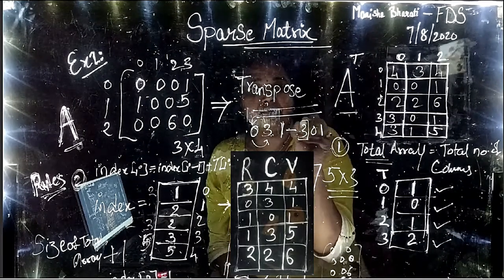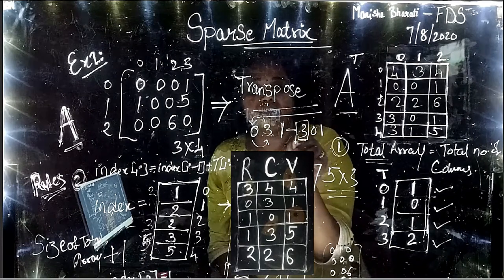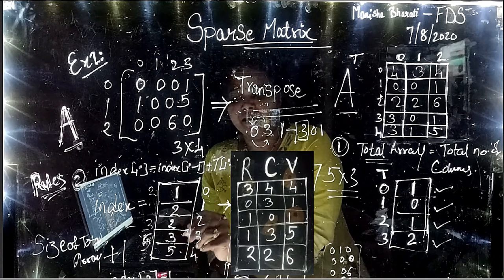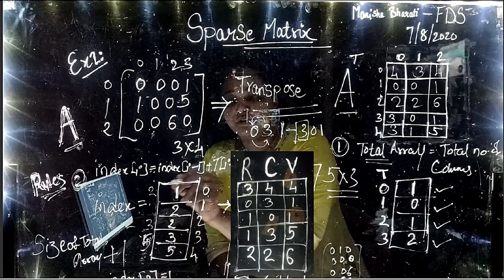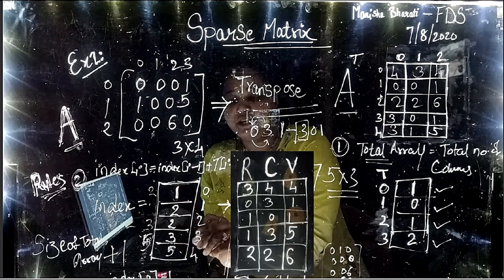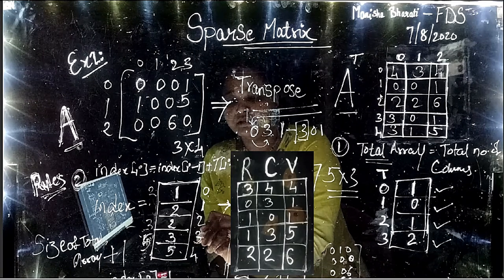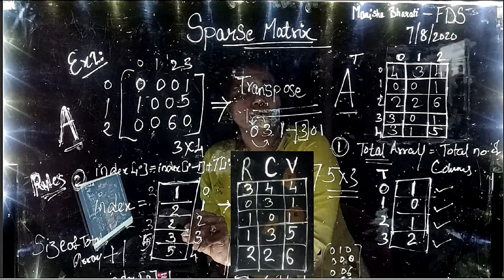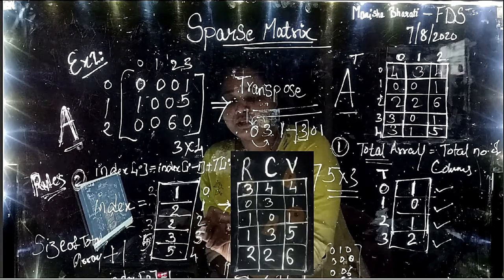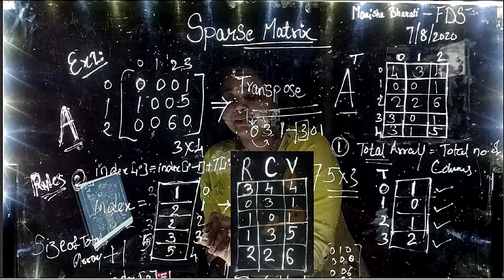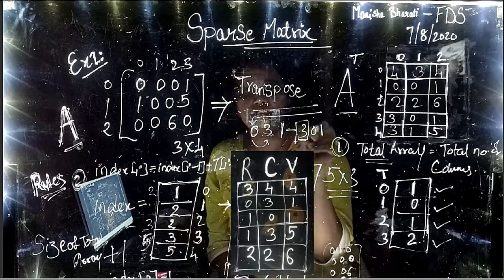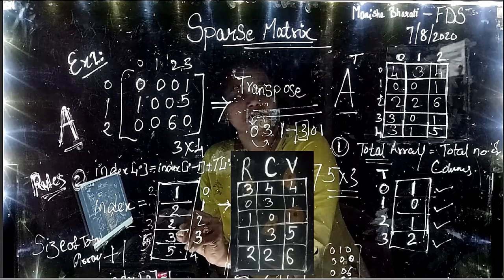When it becomes 3 0 1, we have to check this 3 index value in the index array. For the index 3, the value is 3. So this 3 0 1 has to be written in the third row, because the third index value is 3.